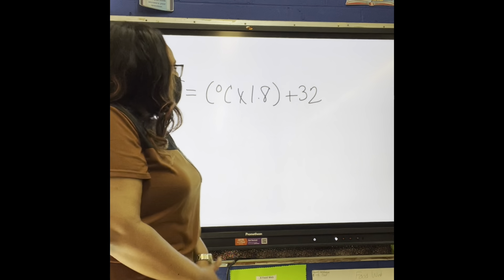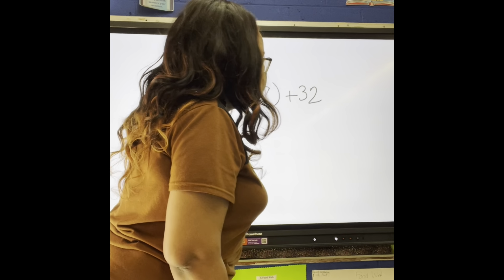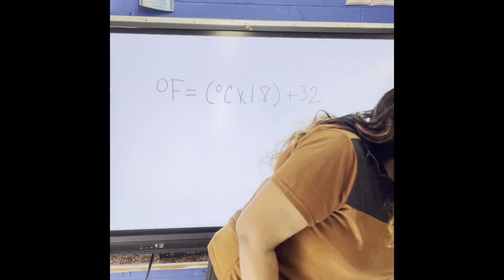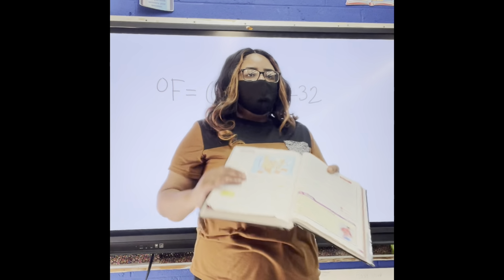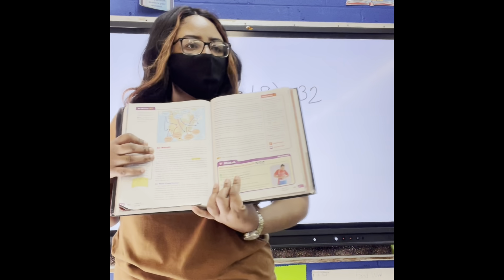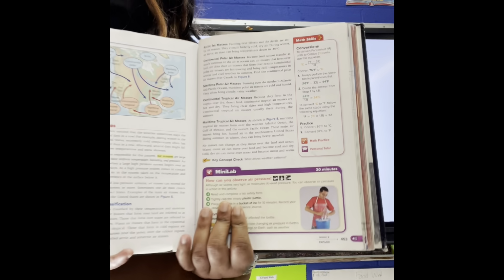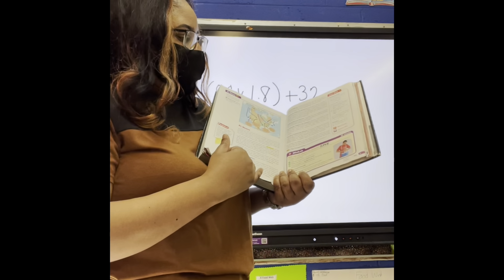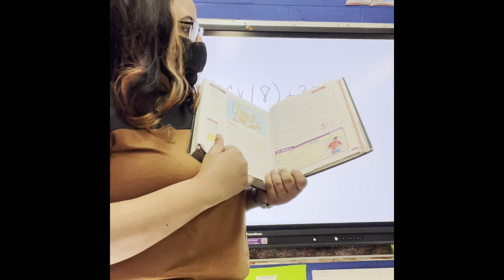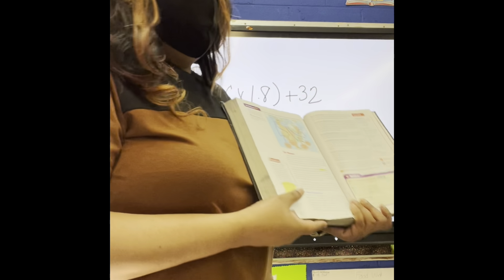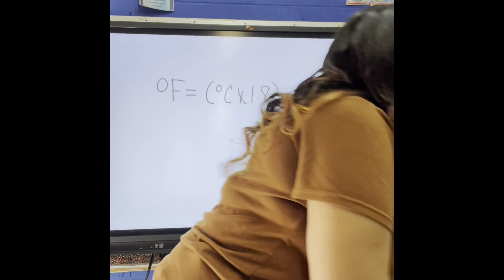All right, I'm going to give you an example. Look in your book on page 453, and you should be able to follow along. Conversion is on page 453. They gave us the number 37.